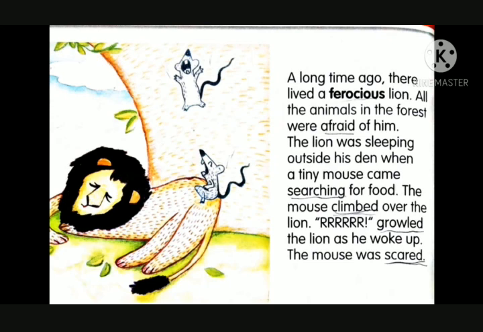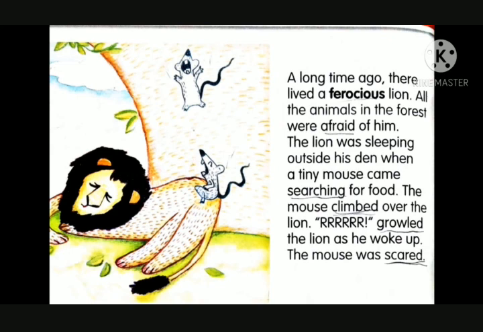What is the lion doing here? The lion was sleeping outside his den. Then who came? A tiny mouse. It's very tiny. What was it doing? It was searching for its food. And suddenly, by mistake, it climbed onto the lion. Now, will the lion leave her? See, it growled, making a big noise.